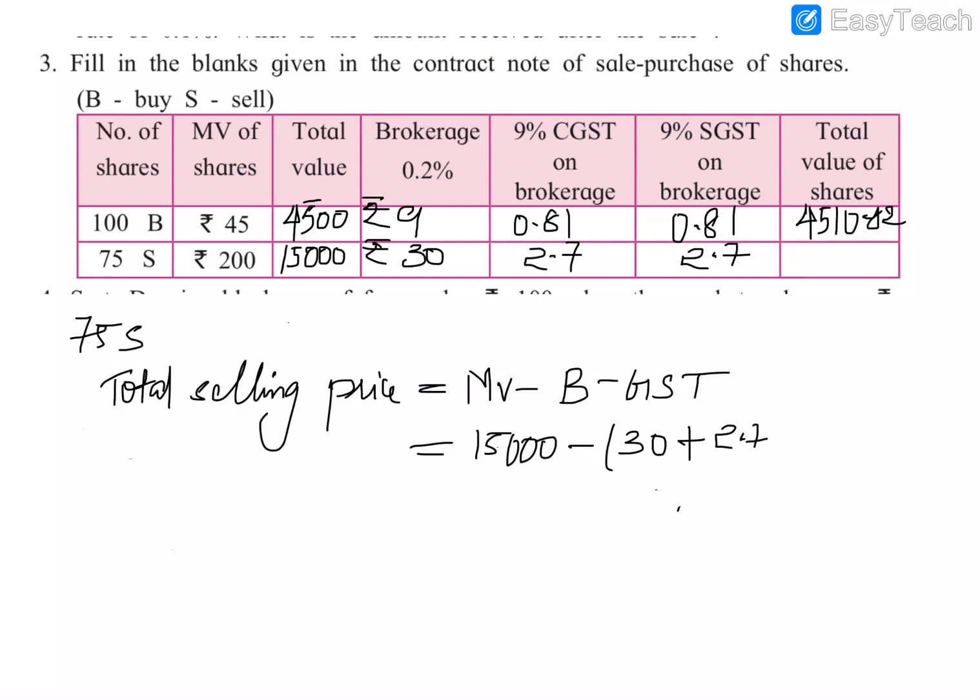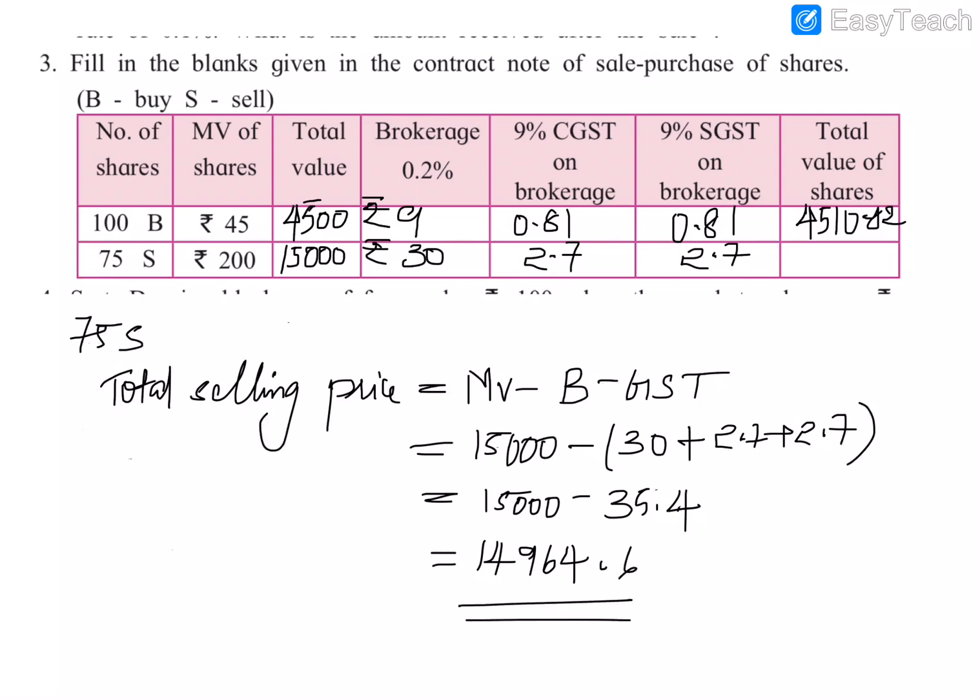So 30 plus 2.7 plus 2.7. So it will be 15,000 minus 35.4. So it is rupees 14,964.6. So this is the total selling price. So I will write it here, 14,964.6. So we have completed this problem.